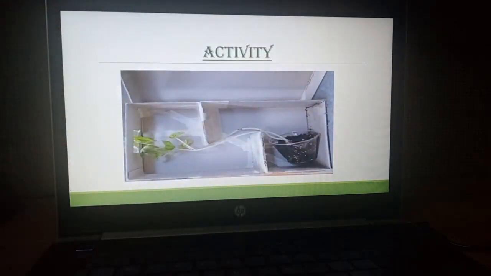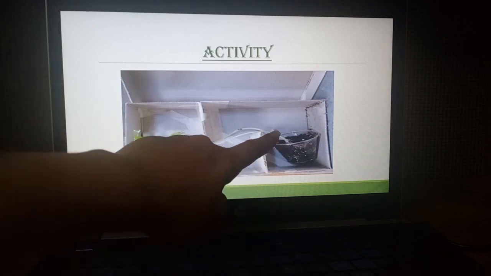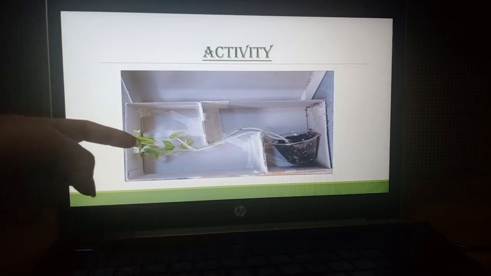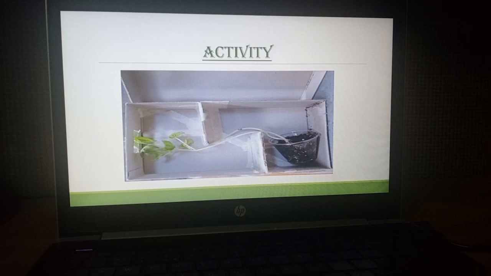Do not open it in between. After 10 days, when you open the lid, you will see this plant is growing in such a manner that it is moving towards the hole that we have created here. So by this activity, we learn that all plants need sunlight for their proper growth.